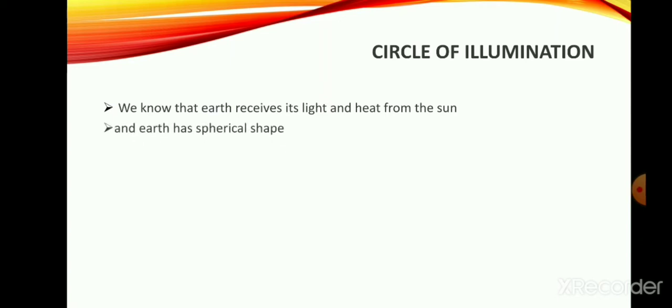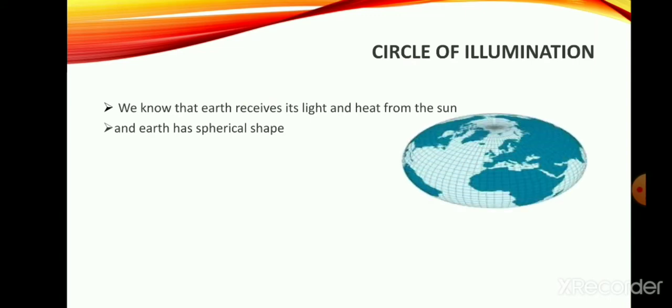Circle of illumination. As we know, the Earth receives light and heat from the sun, and we also know that Earth has a spherical shape. Through this picture, you can see that Earth has a spherical shape. Now we will see the effect.